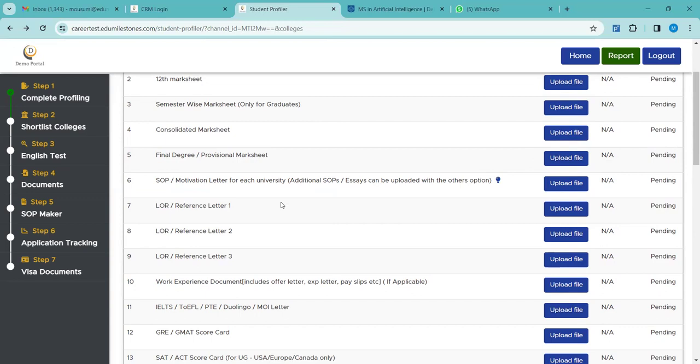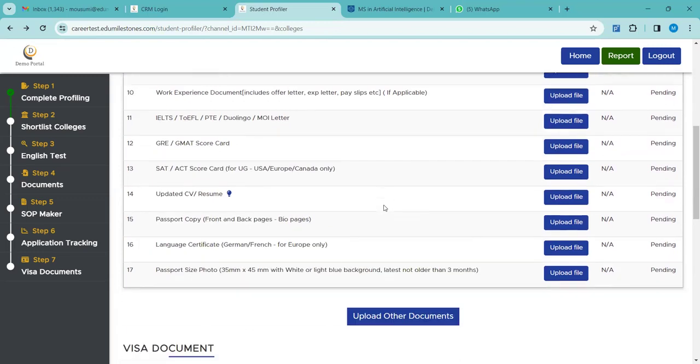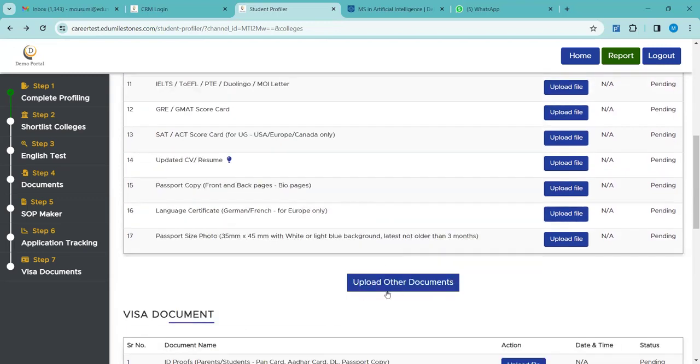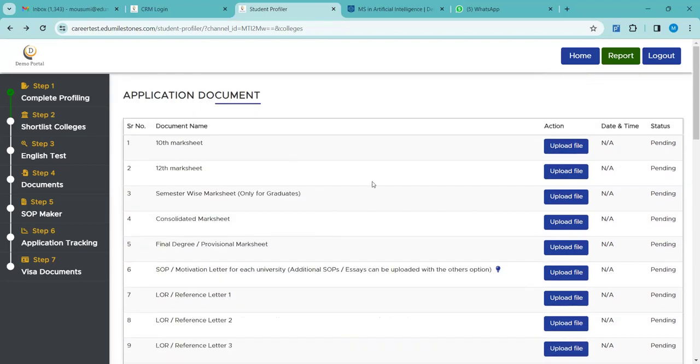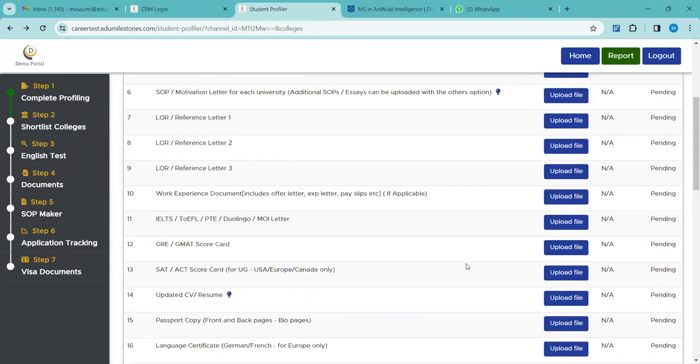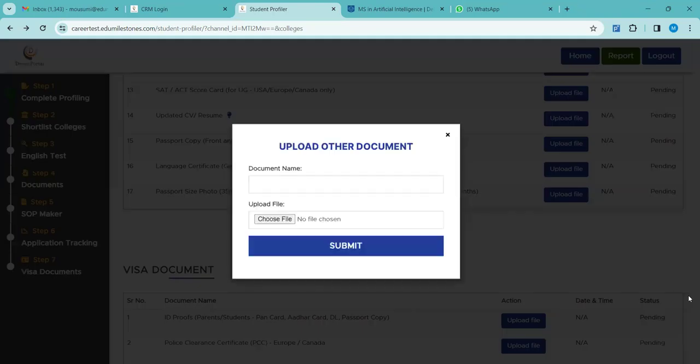So here you can upload the certificate, or else there are also other options to upload. Can you see this, upload other documents? If there are additional documents and there is no space here to upload, the student can go to upload other documents, write the document name, choose the file, and then upload.